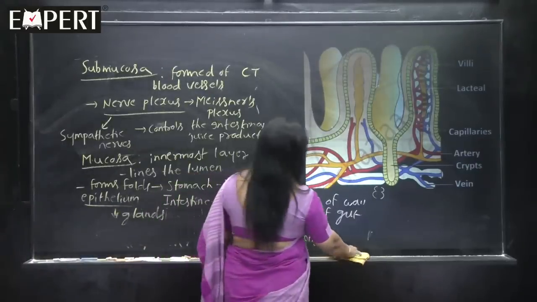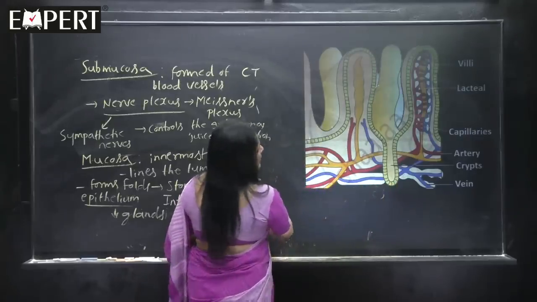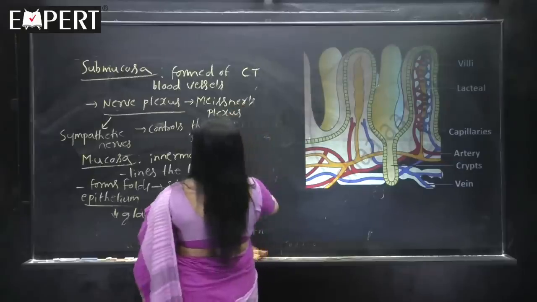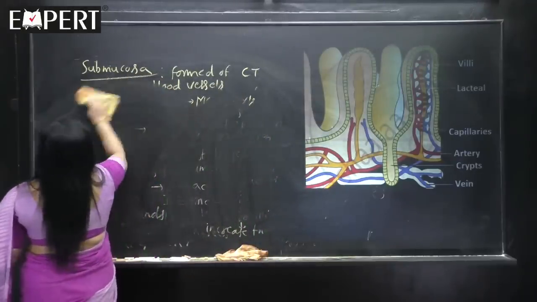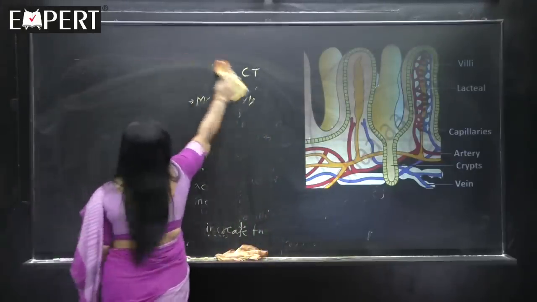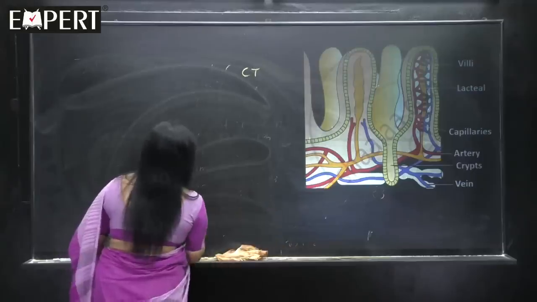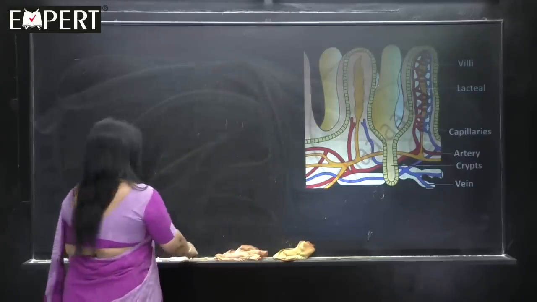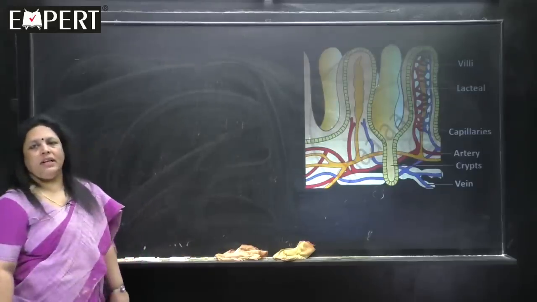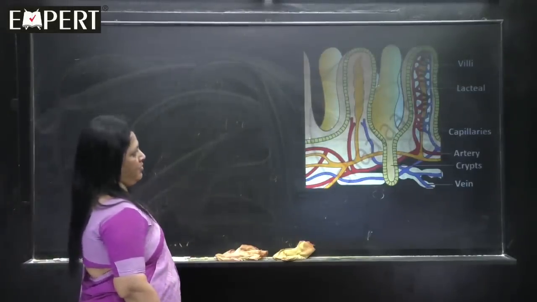This is actually the wall of the intestine, which is shown here. See, the folds of mucosa are called villi, which possess microvilli at their tips, and they help in increasing the surface area of absorption.